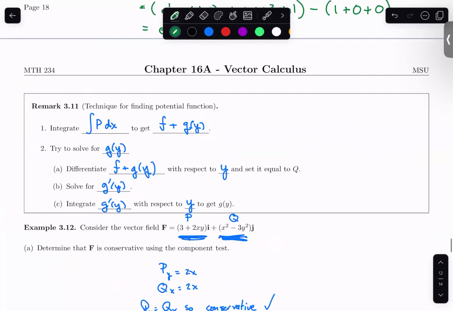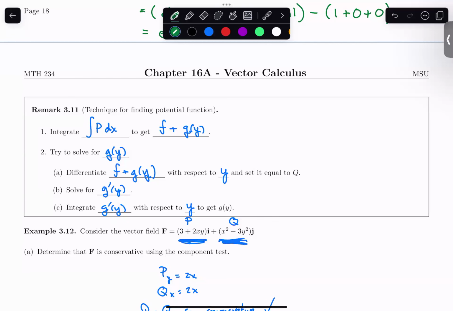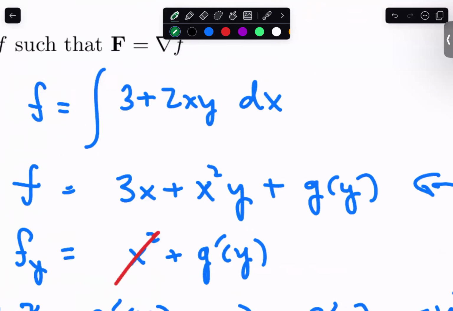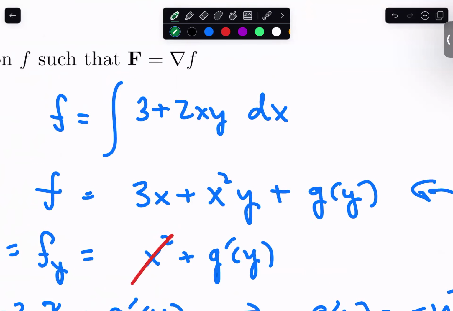So this method that we've given for finding potential functions is relatively straightforward to write down. Again, we can bottle it quite nicely, and so we've been able to put it in this box here. However, especially as we move on and do this for 3 variable functions with x's, y's, and z's, the problem is if there are z's involved, then after you integrate with respect to x, this is a constant function with respect to x. So that means that not only does it have y's in it, but it also has z's because z is constant with respect to x as well. So that makes this complicated, right?